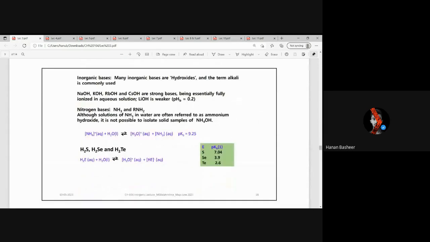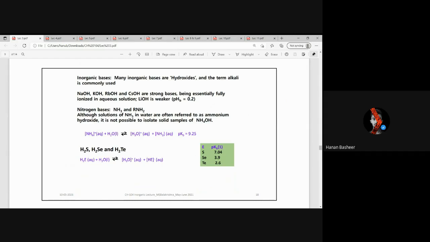Now, inorganic bases: many are hydroxides. They have the term alkali in them, and NaOH, KOH, RbOH, and CsOH are strong bases. Nitrogen bases are NH3 and RNH2. When we react them with water, we get hydroxide ions and the NH4 plus ion, which is the ammonium ion. Then H2S, H2Se, and H2Te. When they are hydrolyzed, we get the general form HE minus.